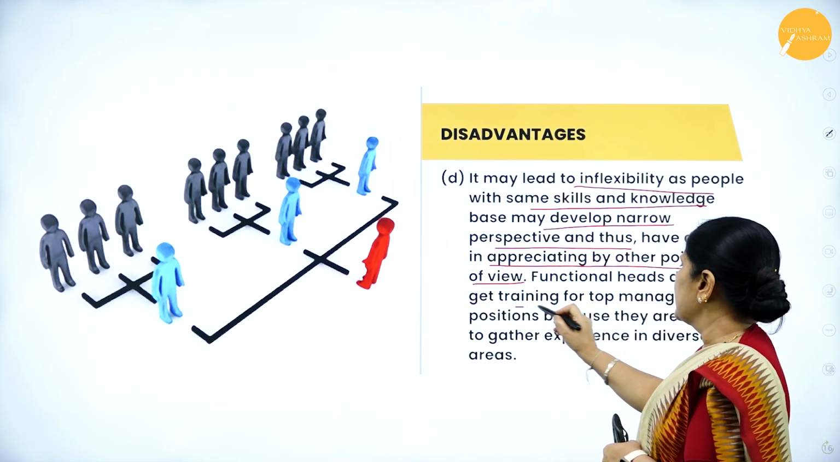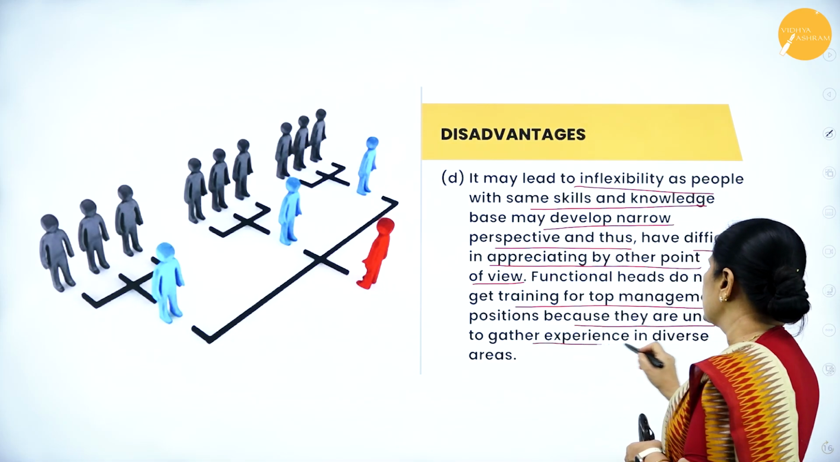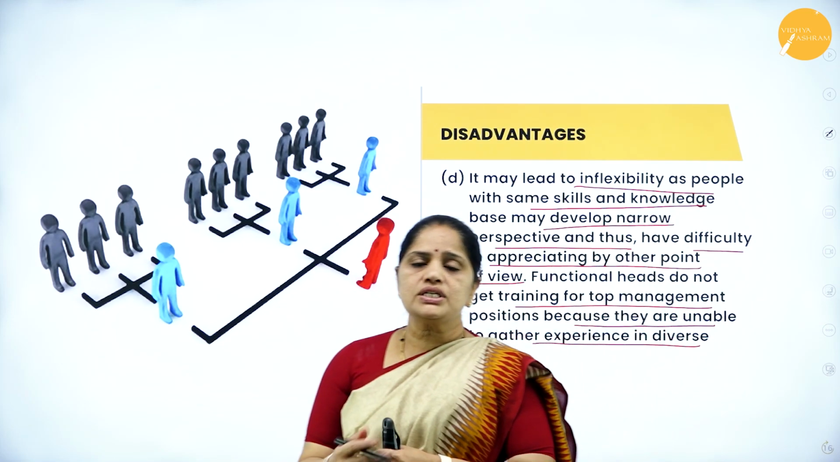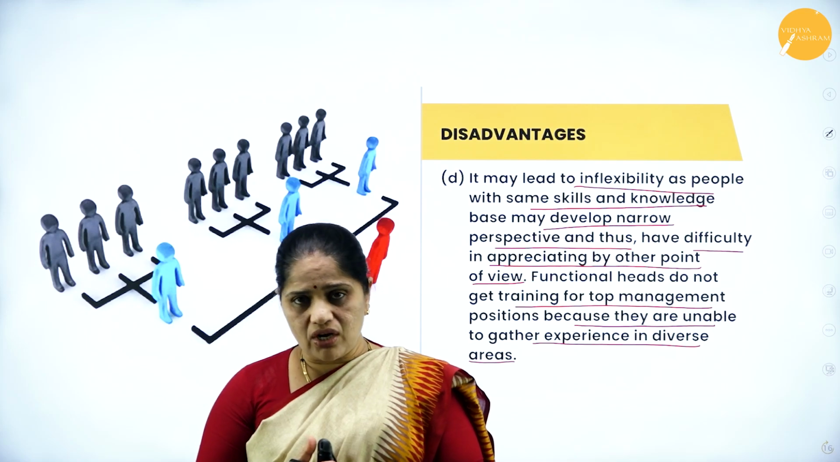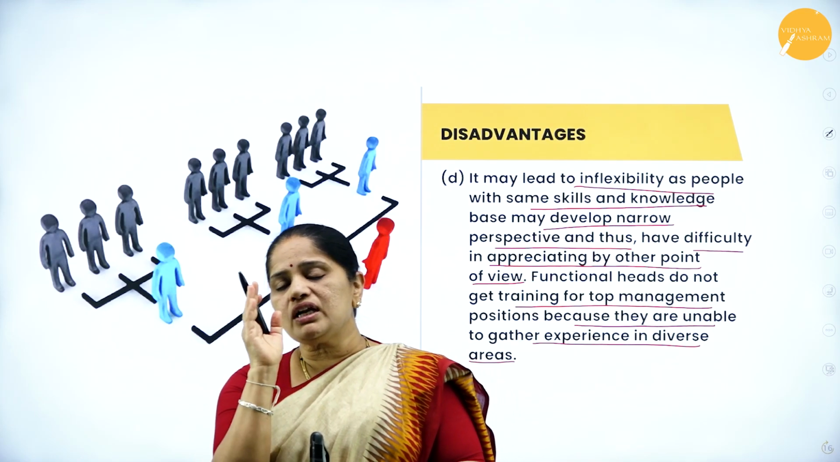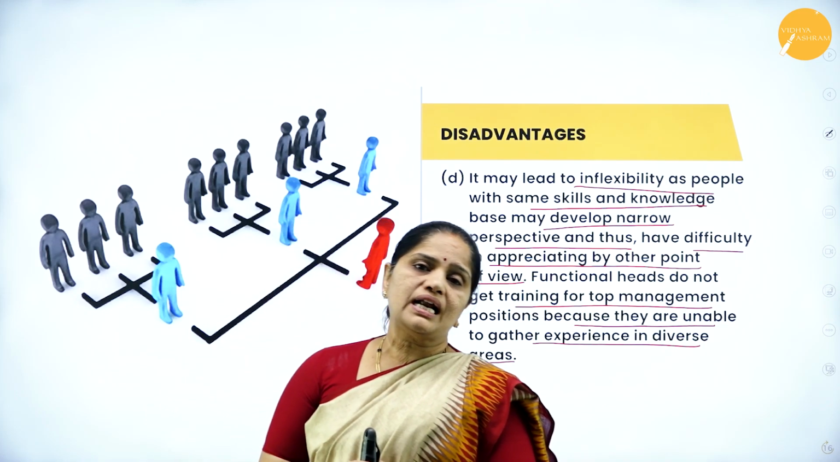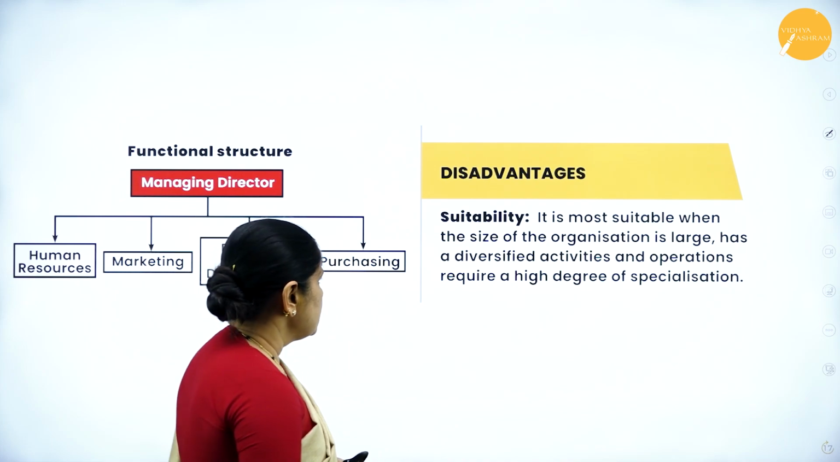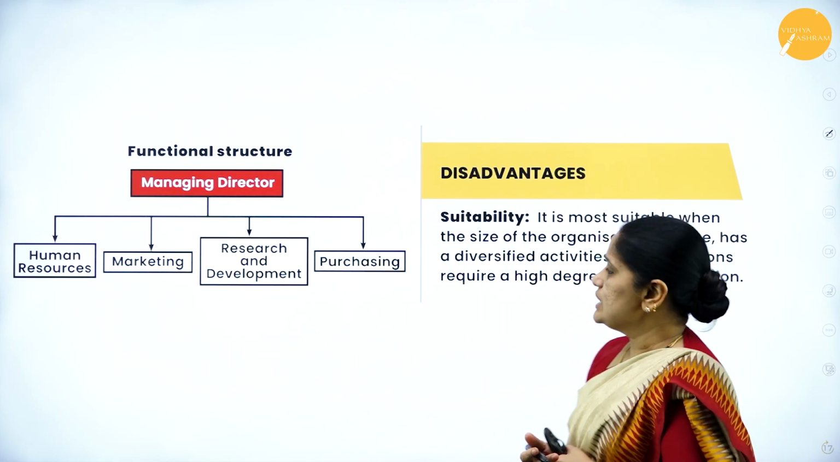Functional heads do not get training for top management positions because they are unable to gather experience in diverse areas. Whoever the functional heads of each of these departments are, they will not get training because they will be trained in only one particular field. They cannot take the overall organization as a whole. Then, the next thing is to see what is the suitability of this kind of a structure.